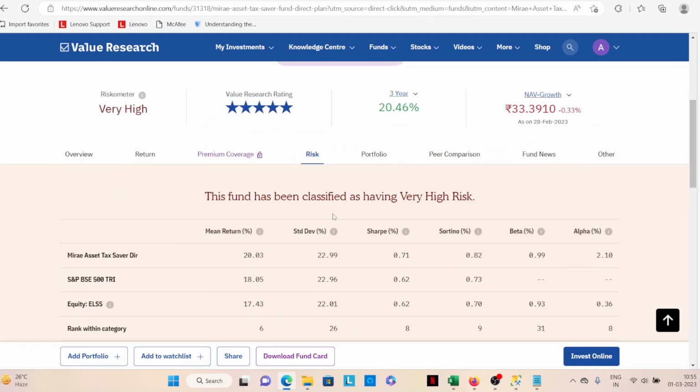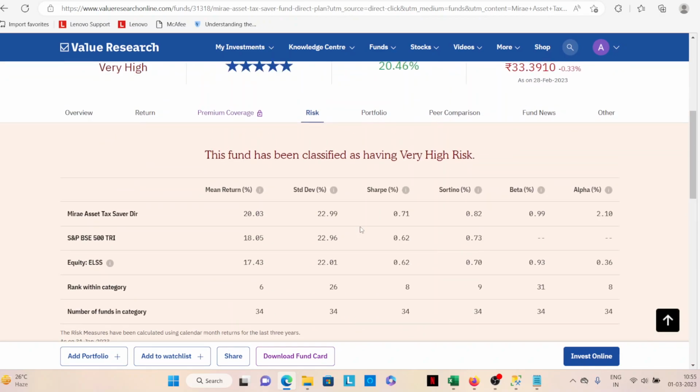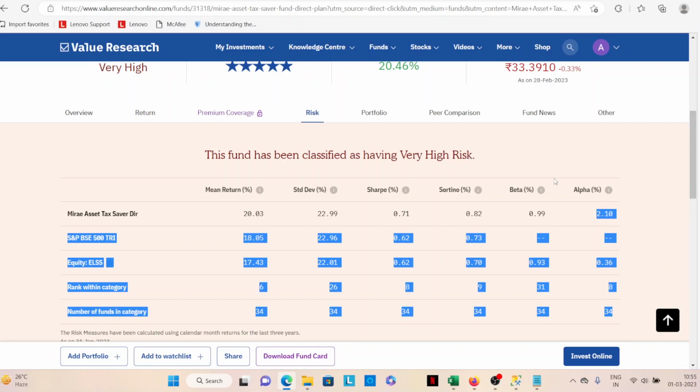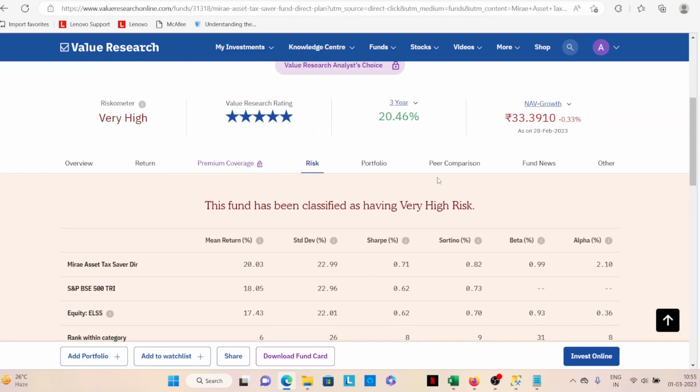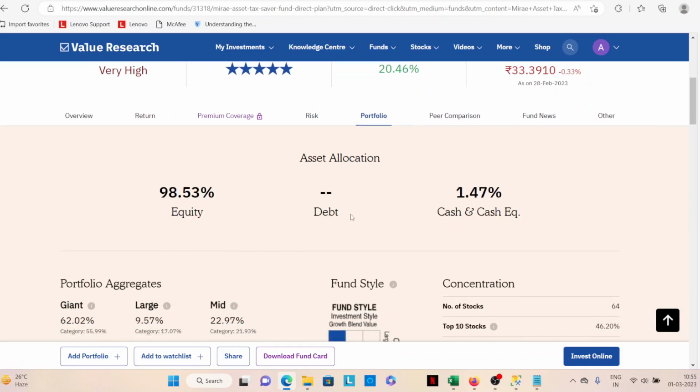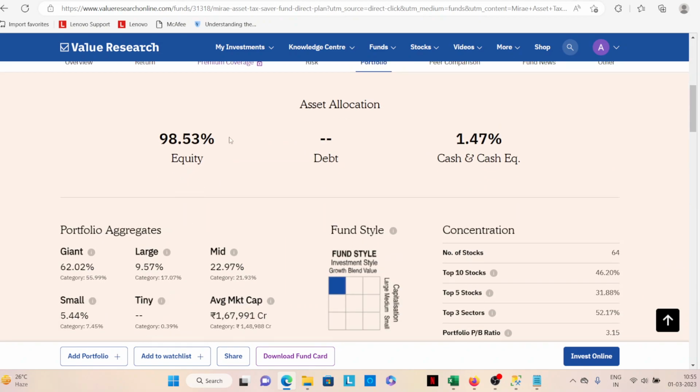You can also compare the return, but on the risk level again, Sharpe ratio is a bit less, probably even less than Canara Robeco. Alpha is 2. But what is the composition? Again, it looks more like the Canara Robeco one. So that's how you're going to look at that.